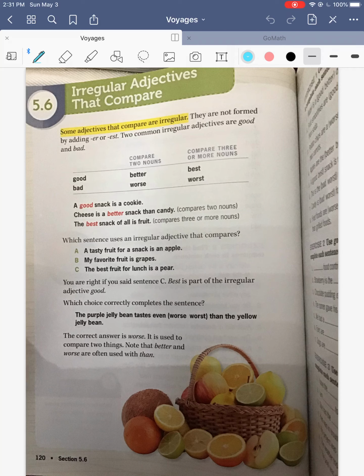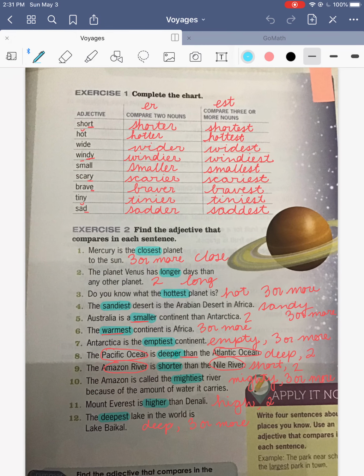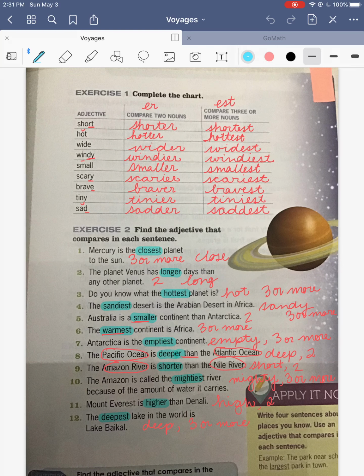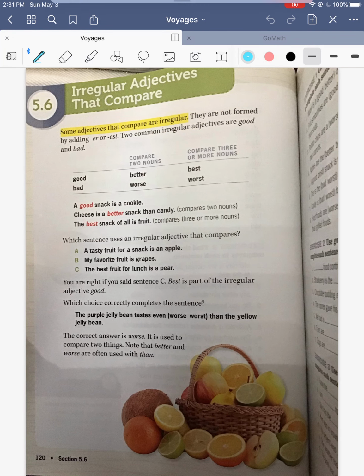Good morning. Today we're doing 5.6 in the Voyage book, which is irregular adjectives that compare. So we talked about adding ER or EST to adjectives to make them compare two or three or more things. But there are some words that you can't just add ER or EST to. And so today we're going to talk about those.